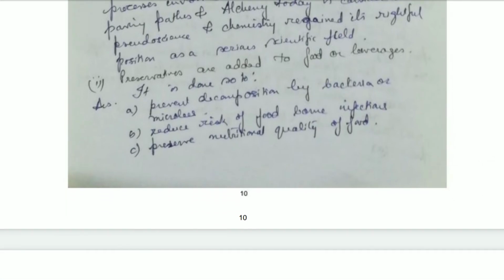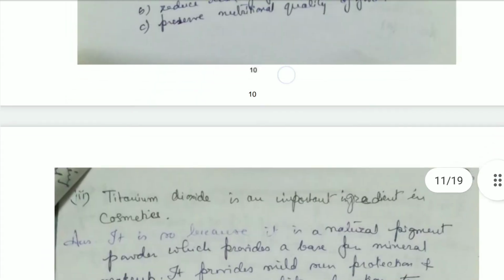Now, preservatives are added to food or beverages to prevent decomposition by bacteria or microbes. Preservatives are given so that bacteria and microbes do not grow in the food. Then they reduce the risk of foodborne infections, so we don't get foodborne infections from the food. The food does not become stale. Then they preserve the nutritional quality of the food.